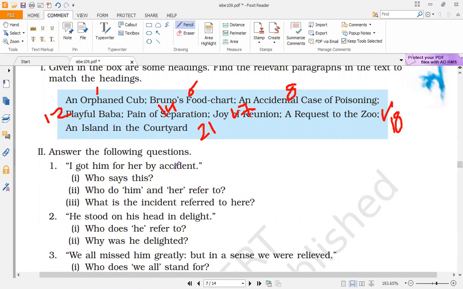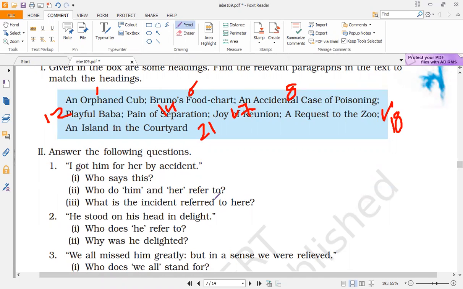Now, coming to the second question, you will see some extracts have been taken, some lines from the chapter, and these questions are there. The first one: who says this? "I got him for her by accident." These lines are spoken by the author in the chapter. Who do him and her refer to? Here him refers to Bruno, the baby bear, and her refers to the author's wife.